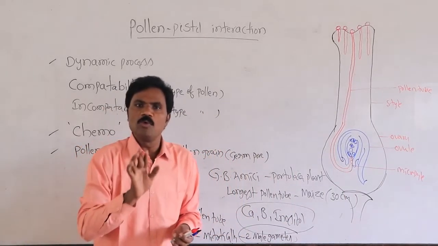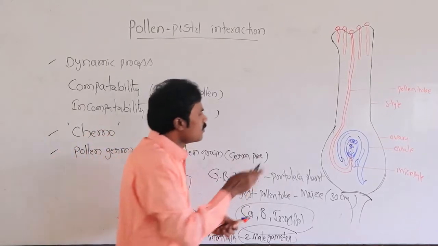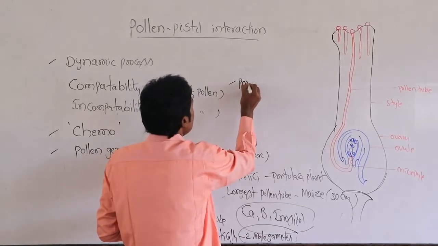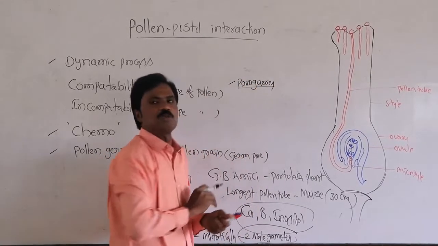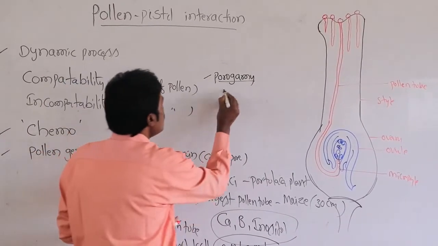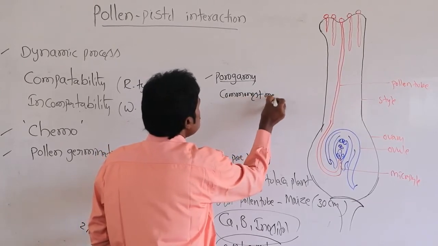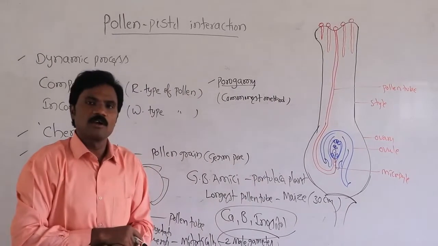The mode in which the pollen tube enters through the micropyle we call porogamy. Porogamy is the commonest method in all types of flowering plants.